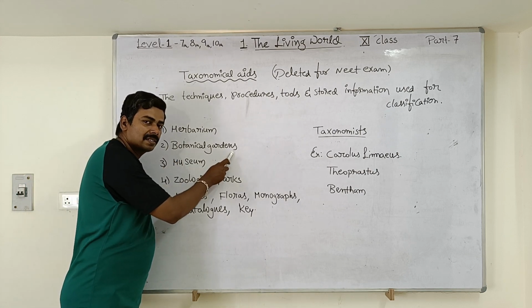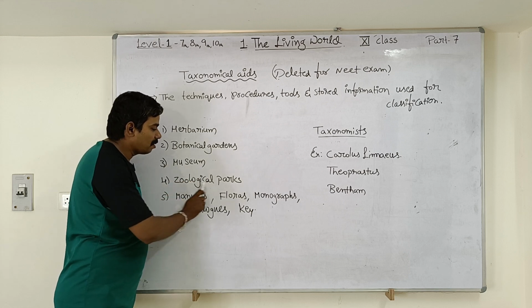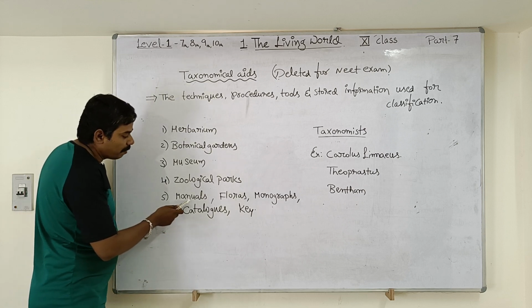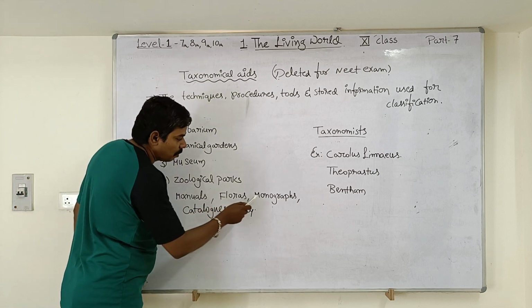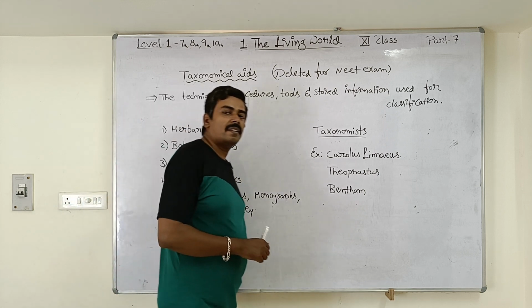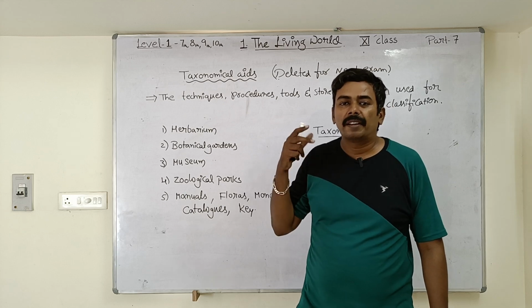So here is the list of five different types of taxonomical aids: herbarium, botanical gardens, museum, zoological parks. Next, information bodies like manuals, floras, monographs, catalogs and keys. So these are the taxonomic aids which are used by taxonomists.